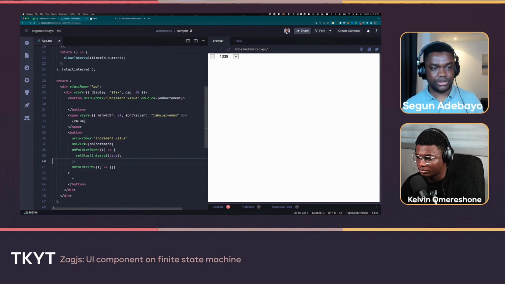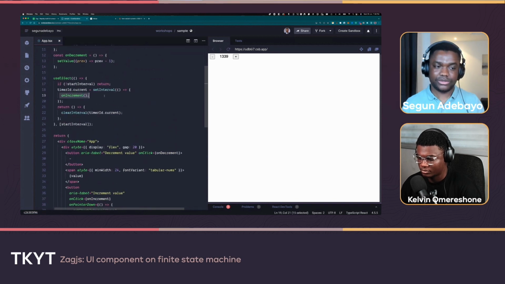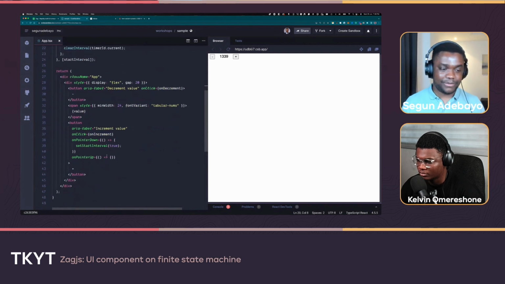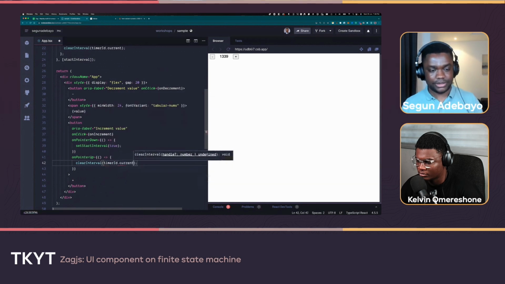Right now, we're just assuming in the effect, we're basically just calling increment. We're going to figure out how to switch that to decrement. And then on pointer up, we can basically call clear interval with the timer ID current.